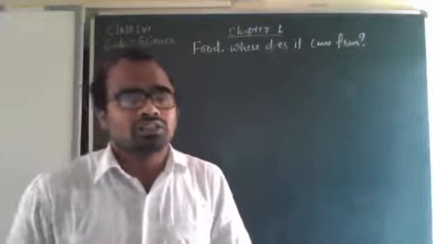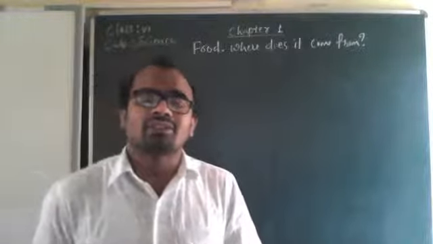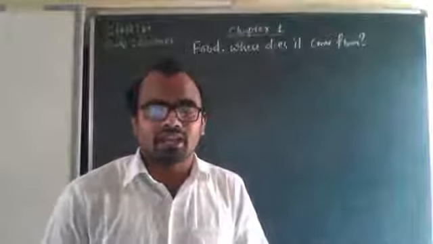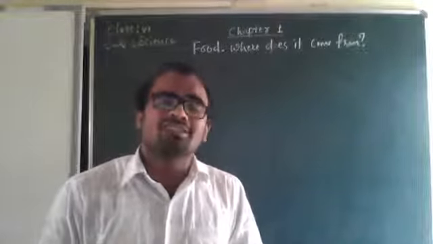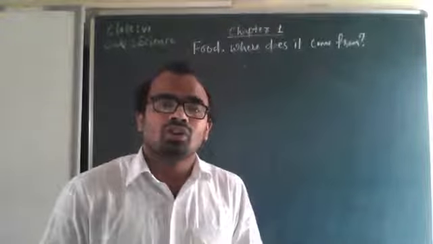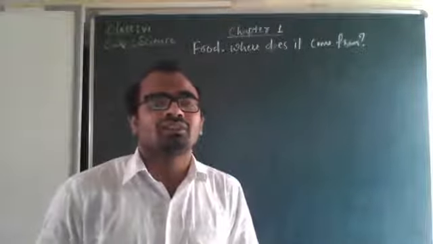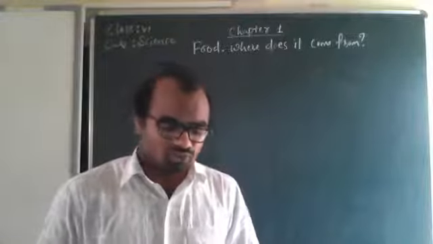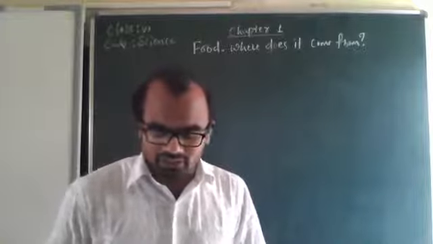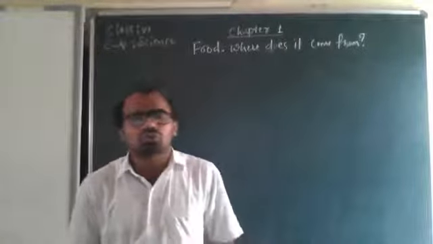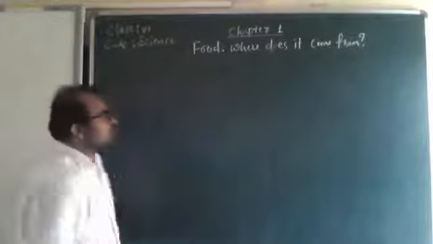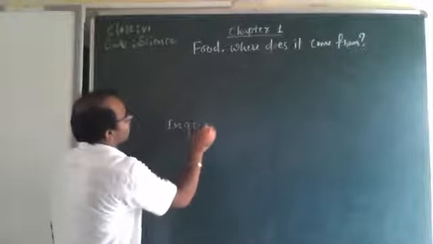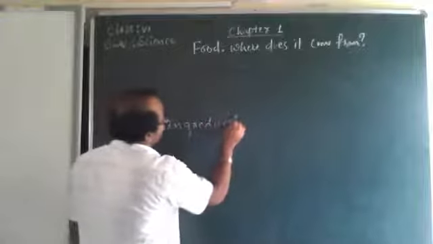So we'll learn this chapter as it is given in NCERT. This is the first chapter of your NCERT book. So what is given here? Food, where does it come from? First we will learn the sources, where the sources are and what food varieties there are. But before going to food variety, we learn ingredients. This word is important: ingredients.